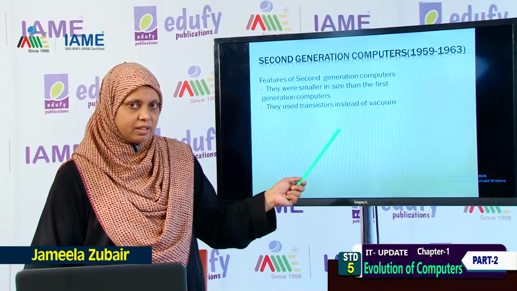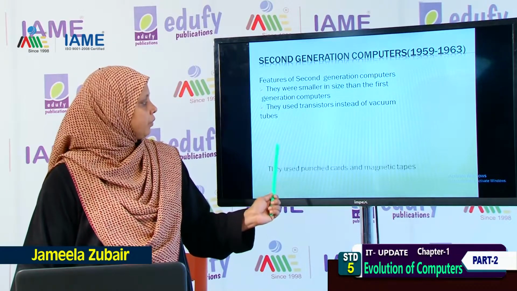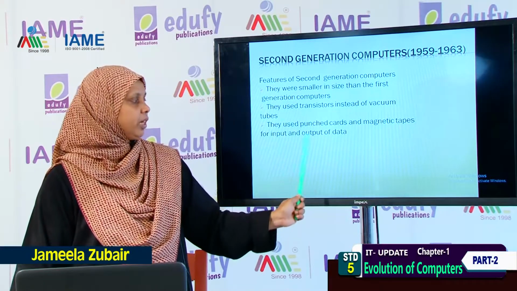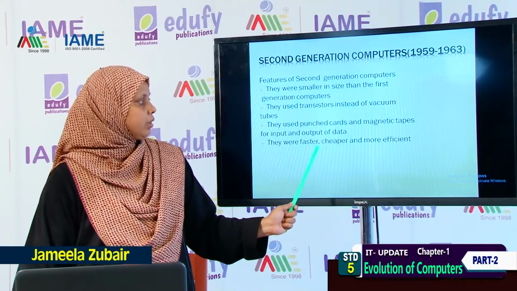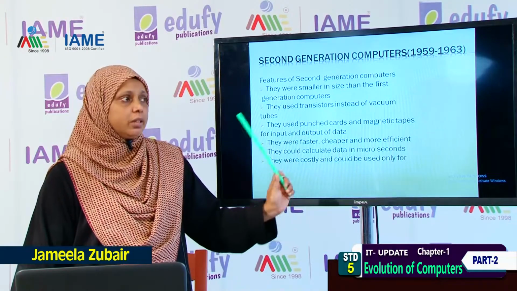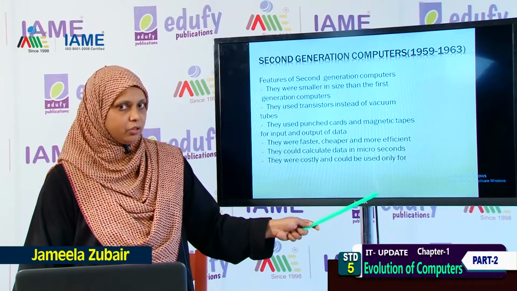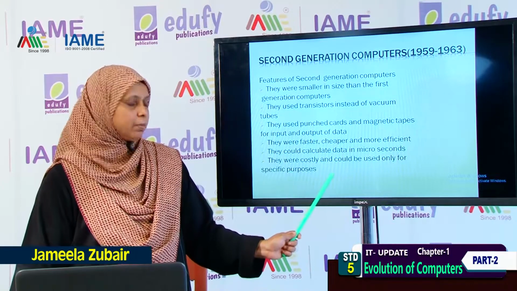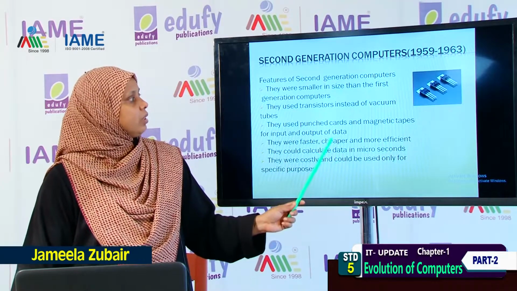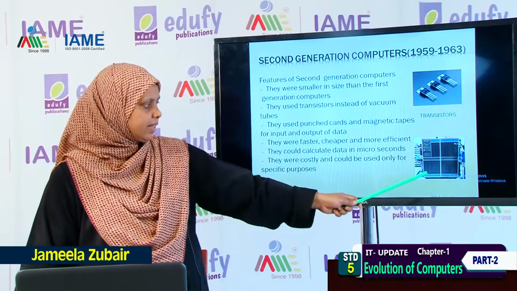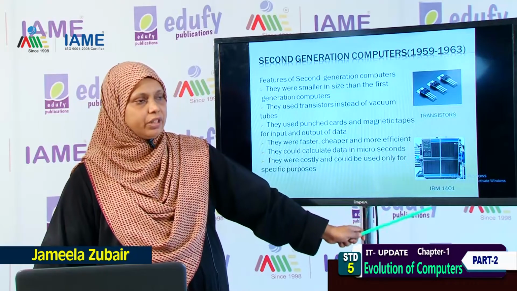They used transistors instead of vacuum tubes, and punch cards and magnetic tapes for input and output of data. They were faster, cheaper and more efficient. They could calculate data in microseconds, and they were costly and could be used only for specific purposes. These are the transistors, and this is the example, IBM 1401.